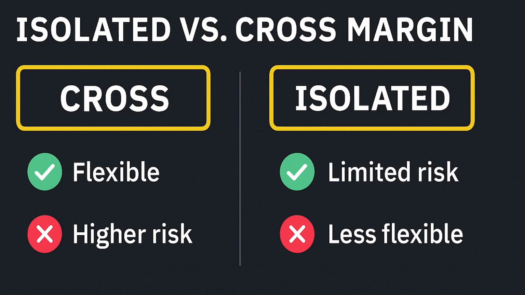Another key concept is margin type. Binance offers cross margin and isolated margin. With cross, all your margin is shared. If one position fails, it can drain your whole account. With isolated, each position is separate. If it's liquidated, the loss is capped. Beginners should stick to isolated margin to protect themselves.